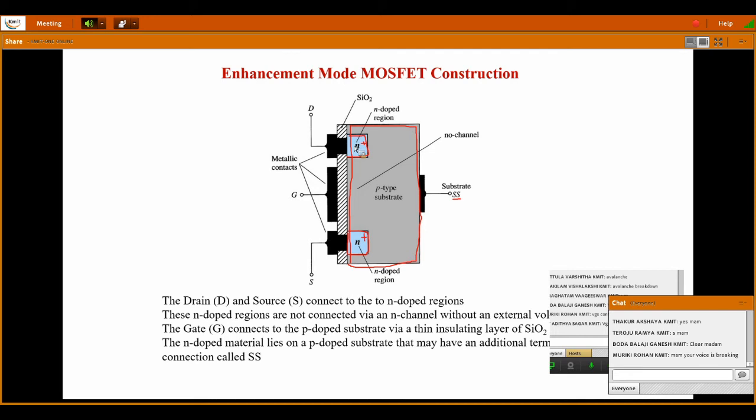Right from the start of the MOSFET we are saying that an insulating layer of SiO2 is there. So what is that insulating layer? See this shaded box.